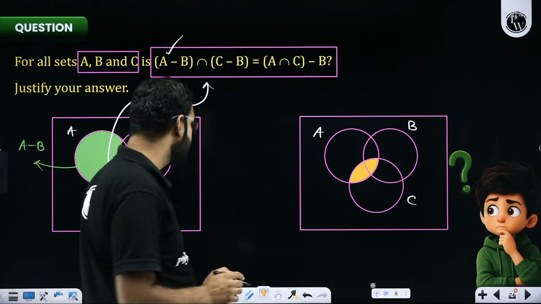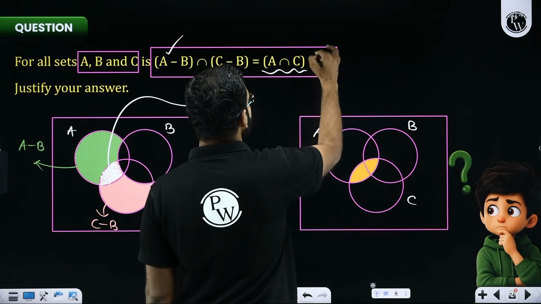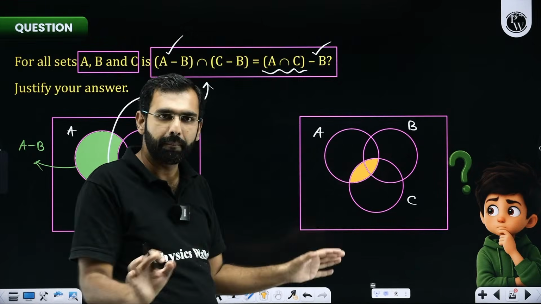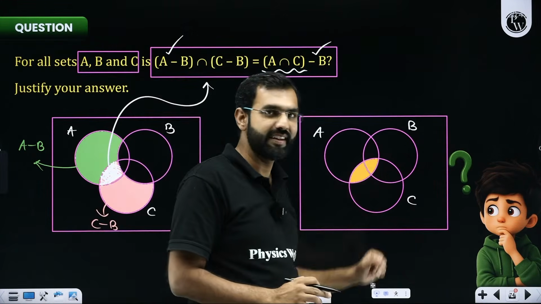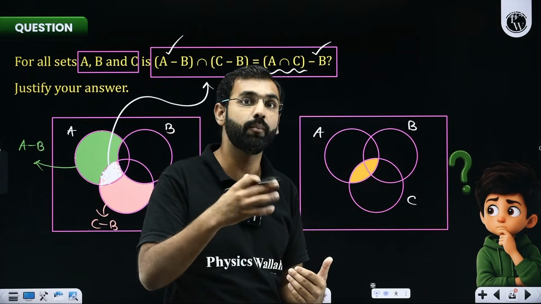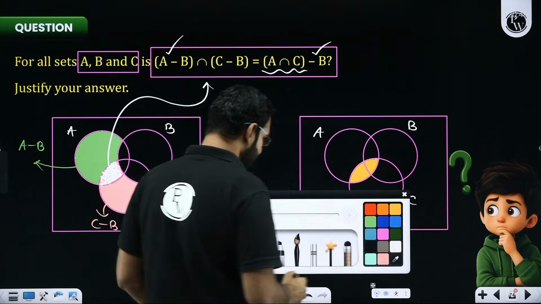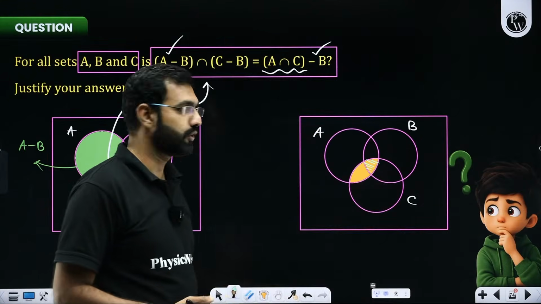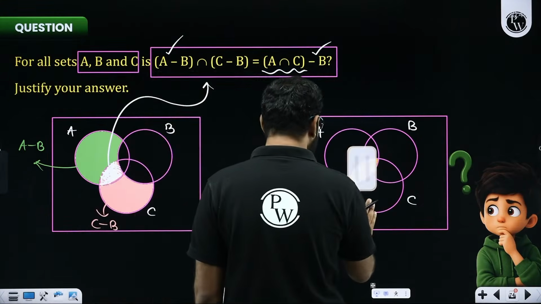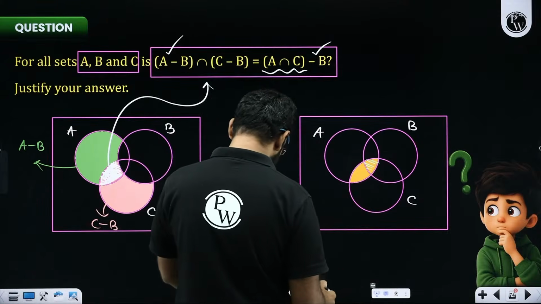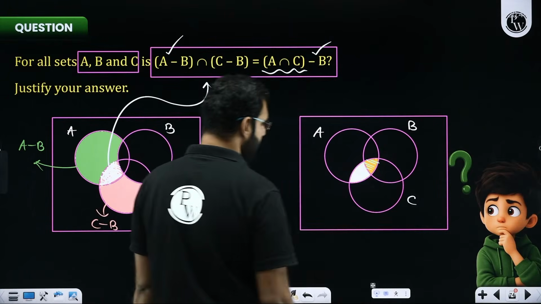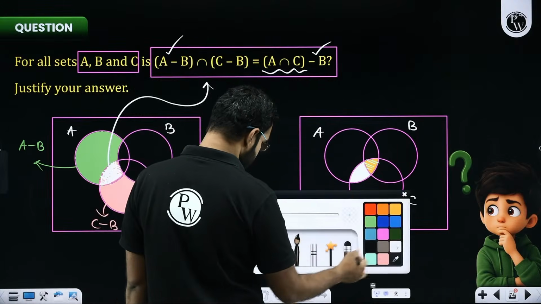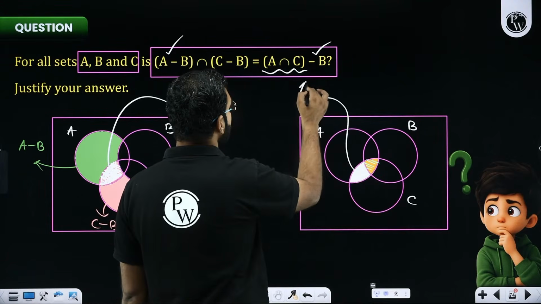But it says from A intersection C, remove B, which means A intersection C, you take completely, but if A intersection C has something common with B, remove it. So I think this portion over here is common with B. So that needs to be removed. So if that needs to be removed, what I'll be left with is this. Yes or no? So this thing over here, this white region which I have just plotted is your RHS.